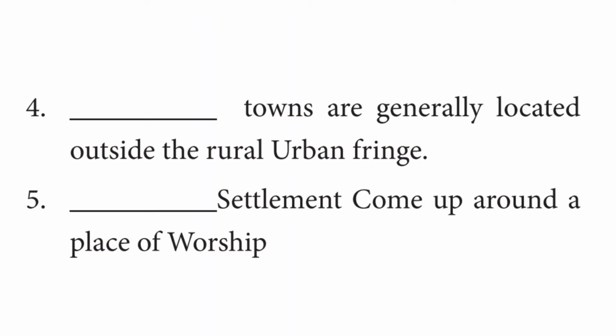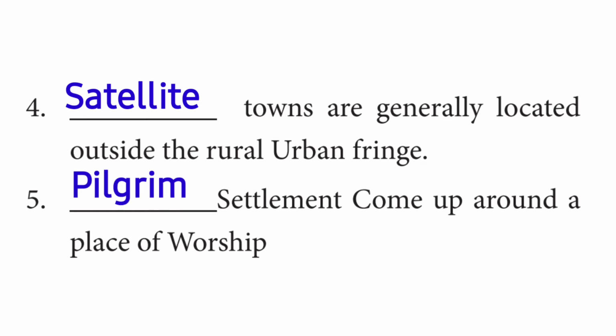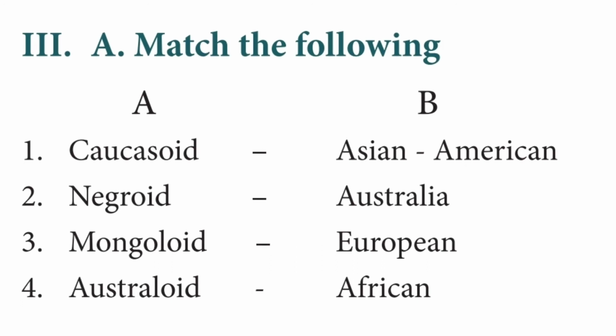The fourth question is dash towns are generally located outside the rural urban fringe. The answer is satellite. The fifth question is dash settlement come up around a place of worship. The answer is pilgrim. The third Roman letter is match the following.